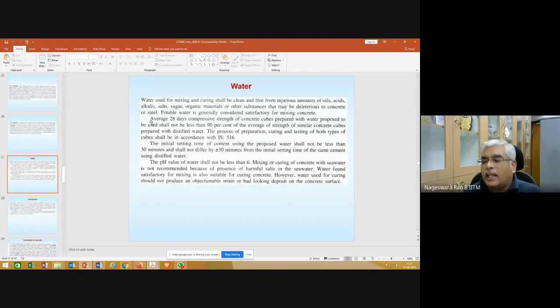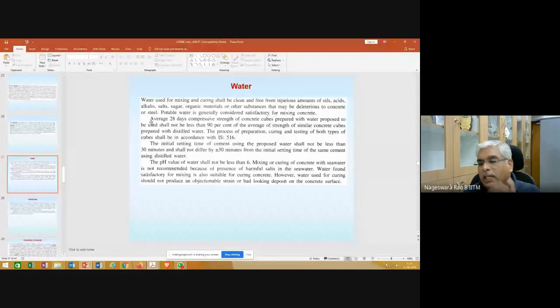How do you decide otherwise? Suppose you have some natural source of water near the site where you are planning your construction, and you want to make use of it, because please note that you require large amounts of water. If a water source is near the construction site, better you make use of it.